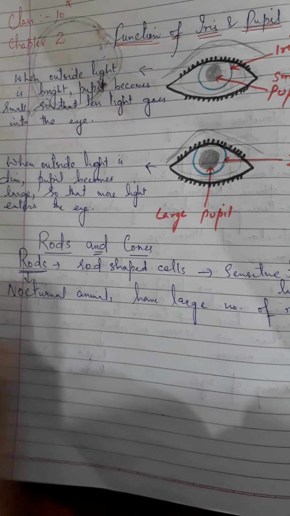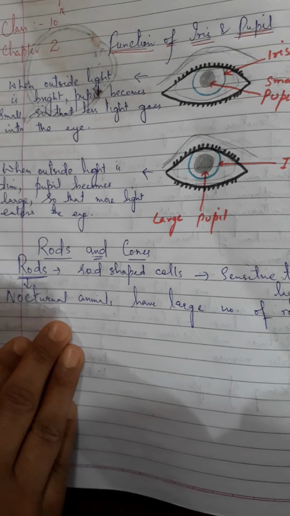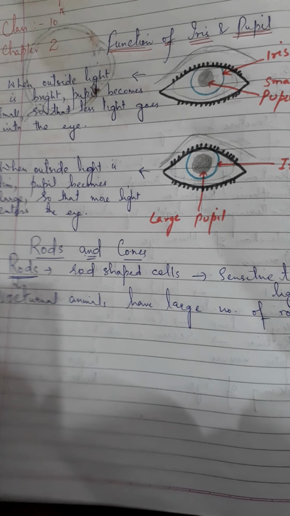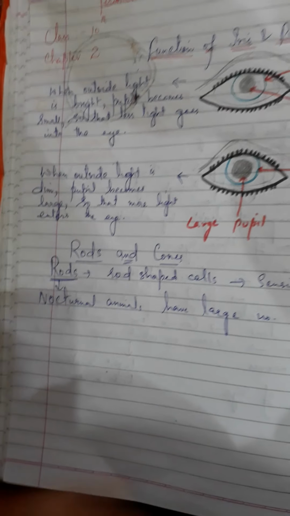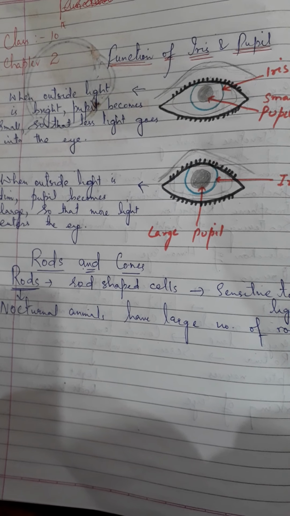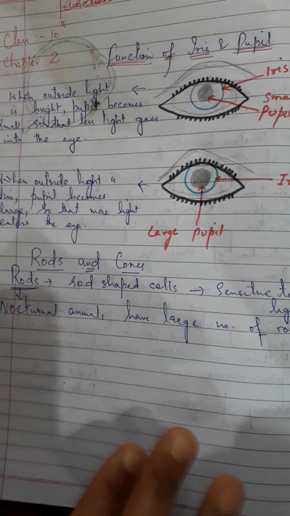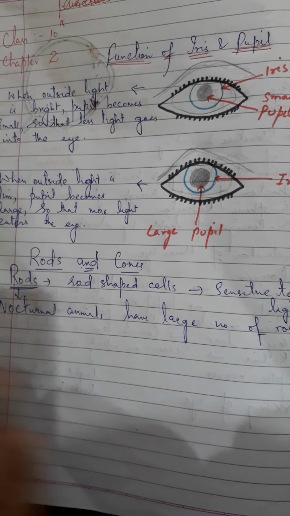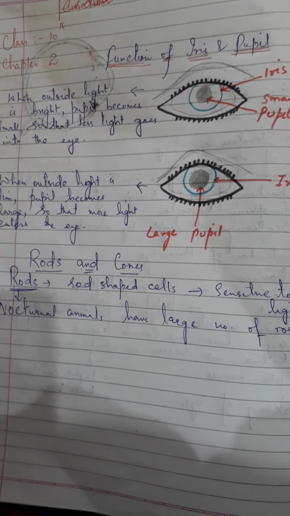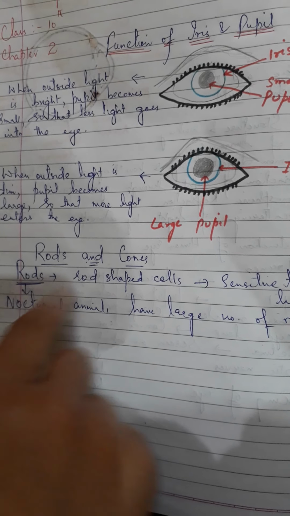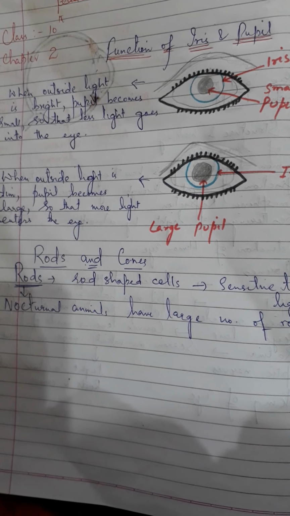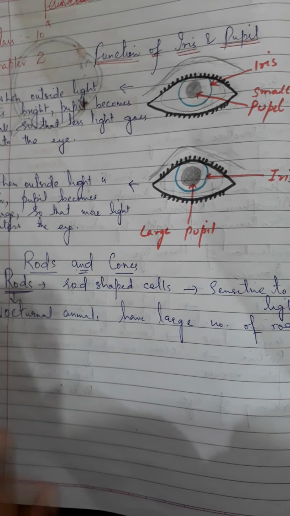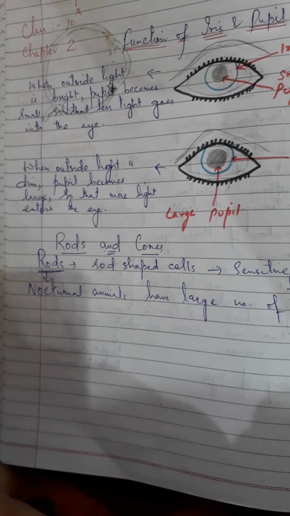We have a relatively smaller number of rod cells in the retina of our eyes, and with the help of these rod-shaped cells in the retina, we are able to see at night, even in dim light, even in the darkness. And nocturnal animals are able to see during night because of these rod-shaped cells. They have a relatively very large number of rod cells as compared to us. We have fewer rod-shaped cells.